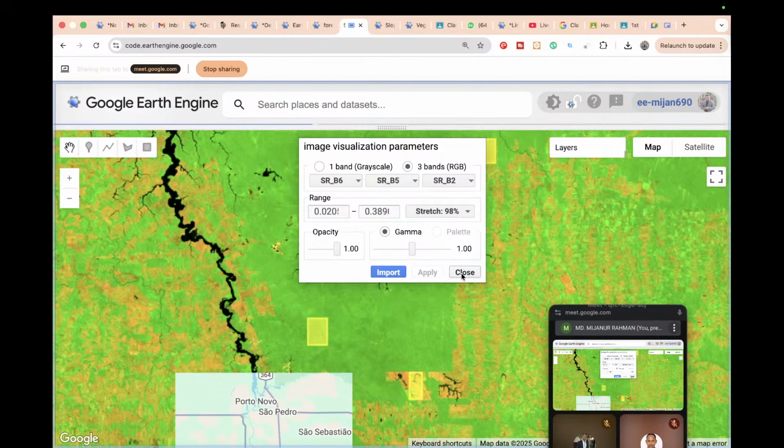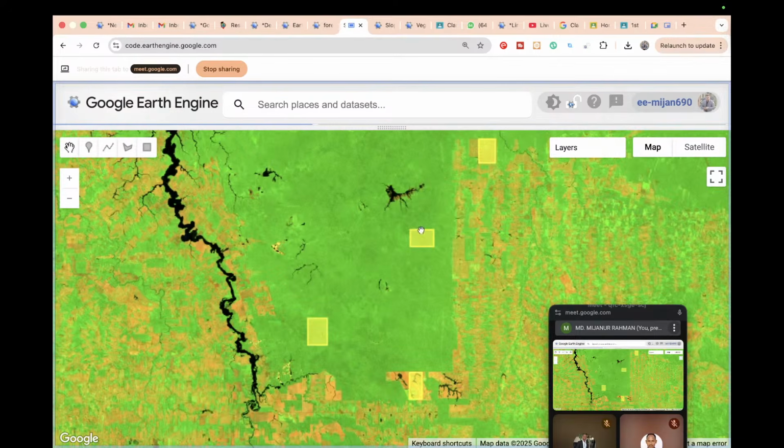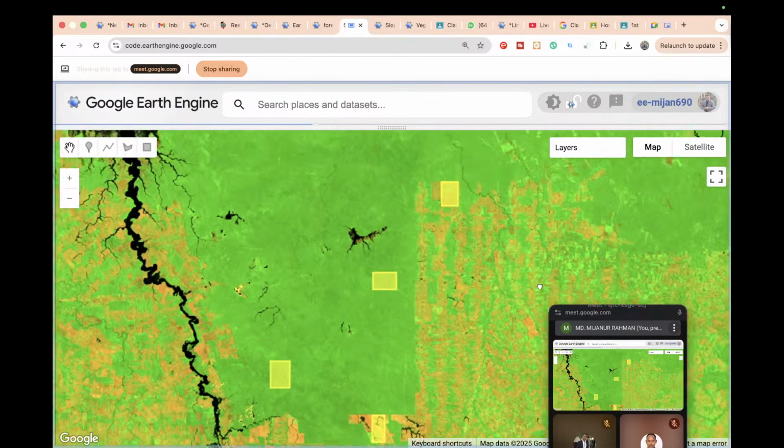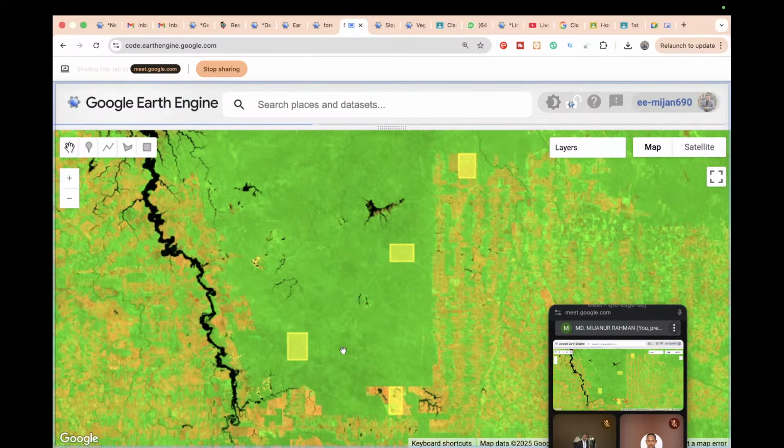So if you check, this type of green color is the forest area. But you can see this type of color is not the forest area. It's the identified deforestation area or barren land. In this case, my target is to identify forest area and deforestation area. This green color indicates the forest area, and this other color indicates the deforestation area. So I simply take the polygon. Suppose this polygon is for the forest and this polygon is also for the forest, but this brown color is not forest, so it's a non-forest area or deforestation area.